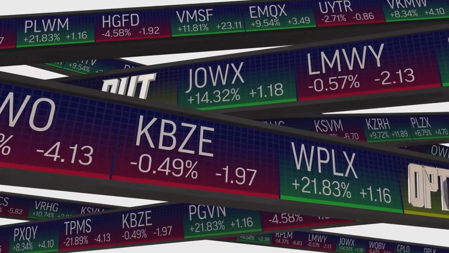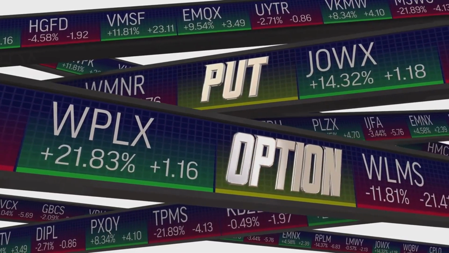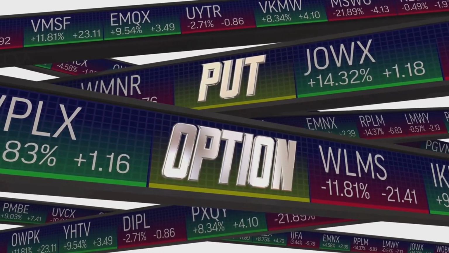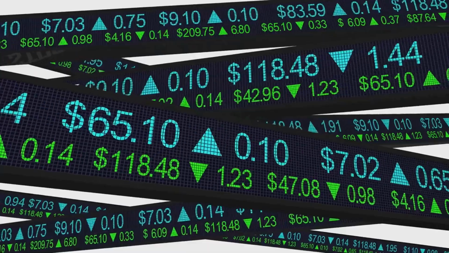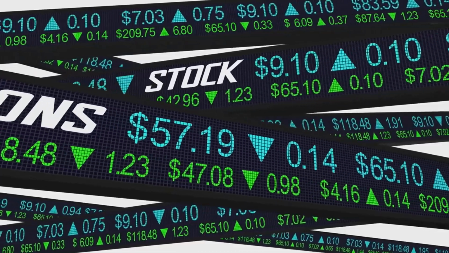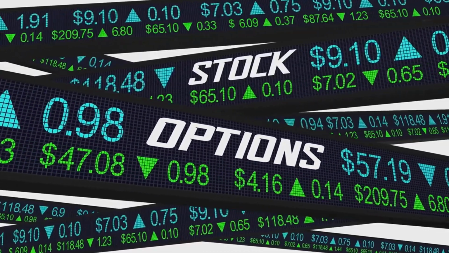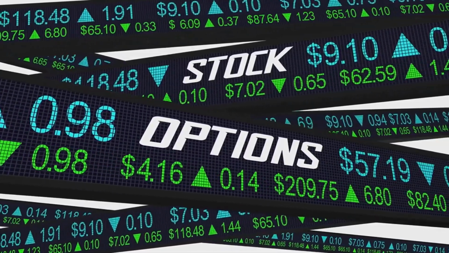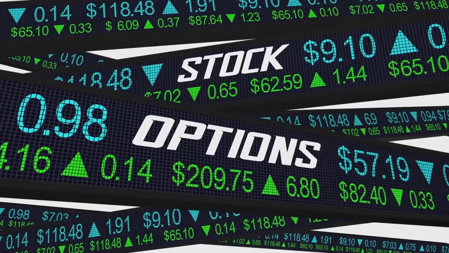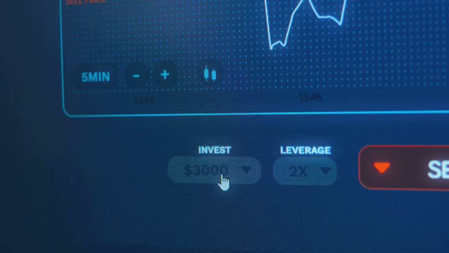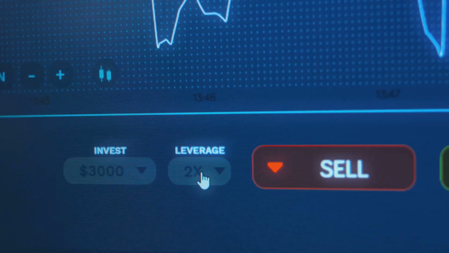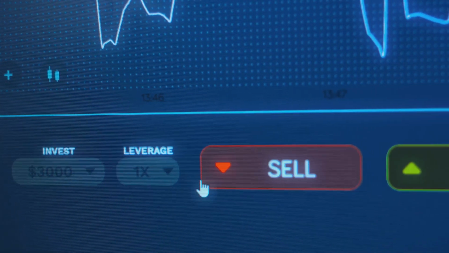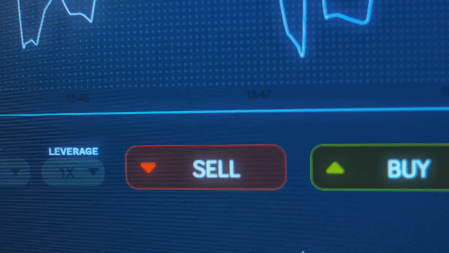Options traders care deeply about volatility because it directly impacts the price of options. The more volatile the market, the higher the premiums on options. When volatility is high, options become more expensive. This is because the potential for significant price movement increases the likelihood of the option becoming profitable. This is because there's a greater chance of the option moving in the money or becoming profitable. Traders must weigh the cost against the potential reward.